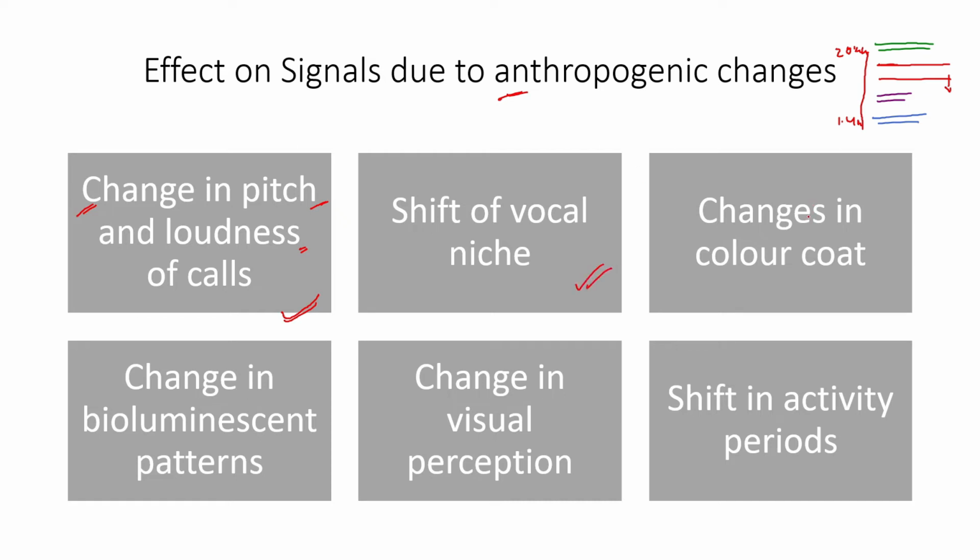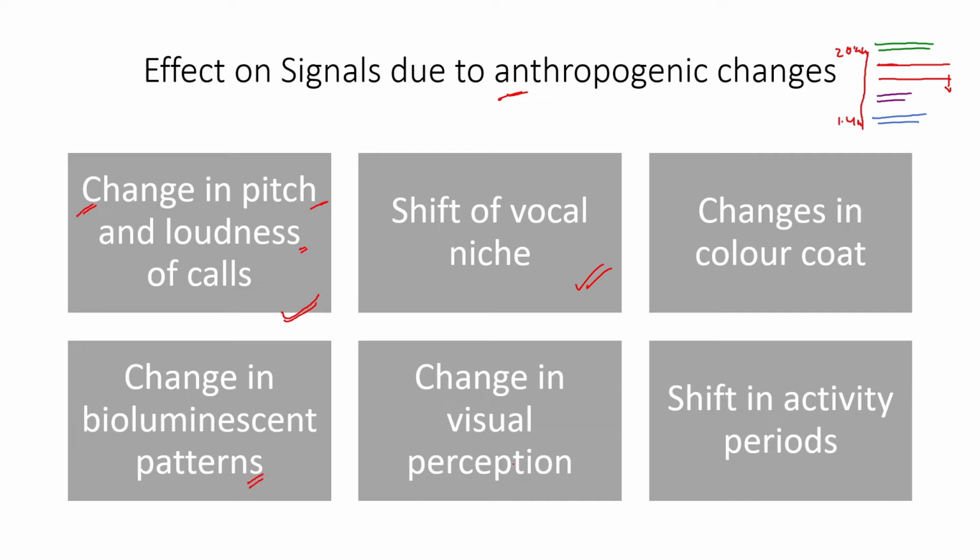Then there is change in color code due to industrial melanism, which is a quite prominent case where organisms have been changing their visual signals. Change in bioluminescent pattern is seen in fireflies. It is pretty prominent because fireflies use that light in order to show or represent their ideas or thoughts or feelings, emotions, and sort of things. And whenever there is light pollution, they are not able to show that light to the females and hence die alone. So all these changes cause them to change their bioluminescent pattern or even sometimes shift the habitat entirely.